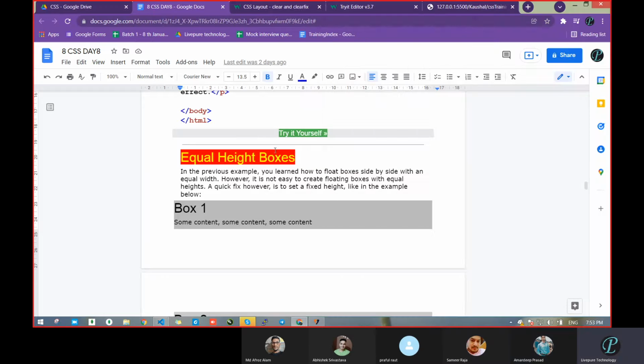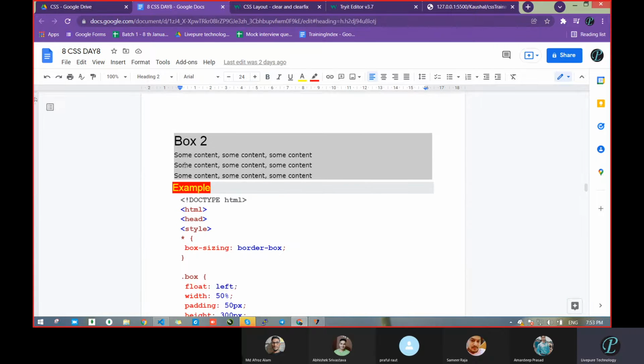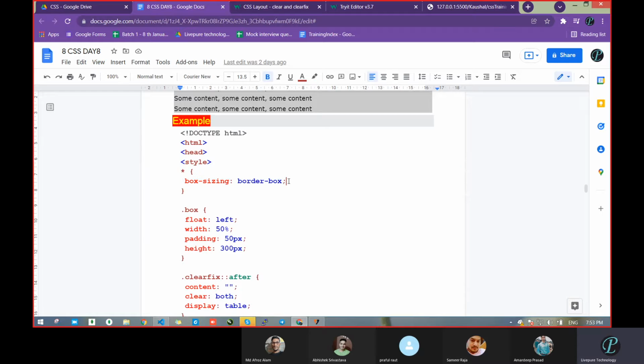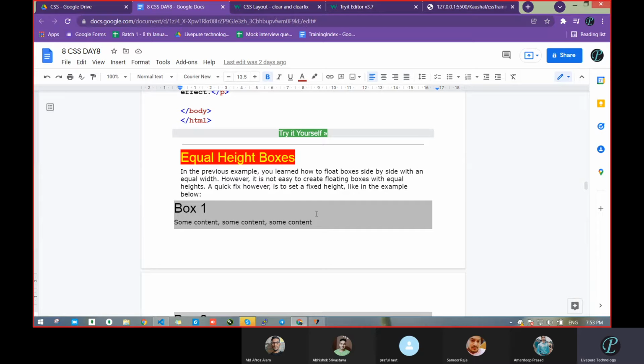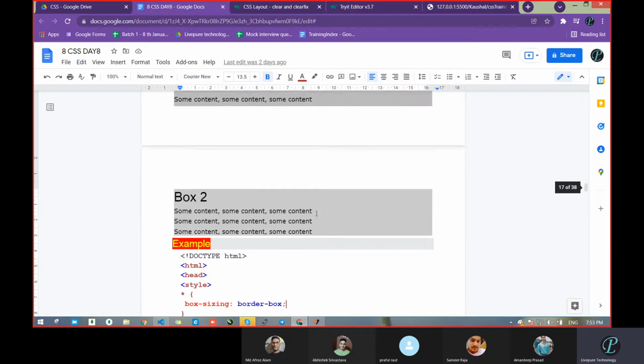Now, what is there? Equal height boxes. Box 1, box 2, box 3. Okay, box sizing we had passed. Let me go one thing. In the previous example, you learned to float boxes side by side with equal width. However, it is not easy creating floating boxes with equal height. A quick fix, however, is to set a fixed height, like the example below.